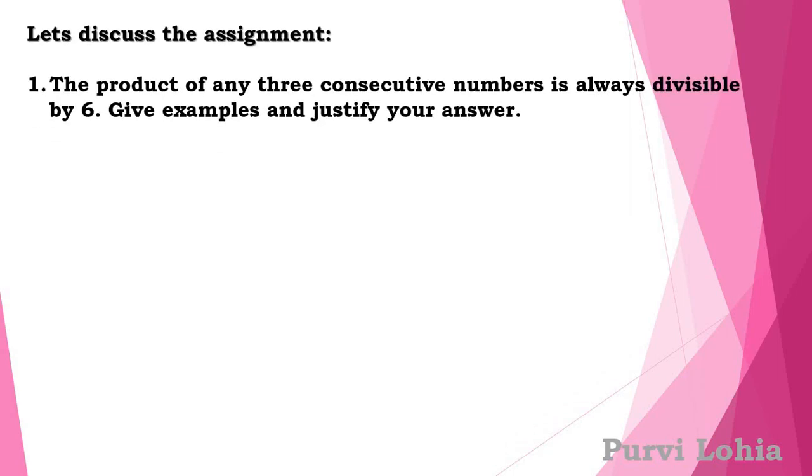Let's discuss the assignment. First question, the product of any three consecutive numbers is always divisible by 6. Give examples and justify your answer. So I told you to take any three consecutive numbers. I have taken three consecutive numbers randomly. So they are 12, 13 and 14.